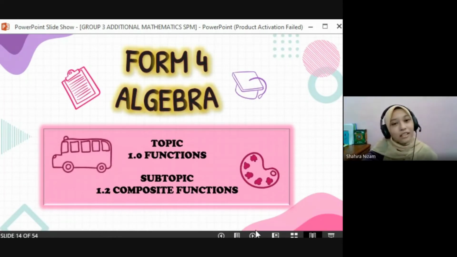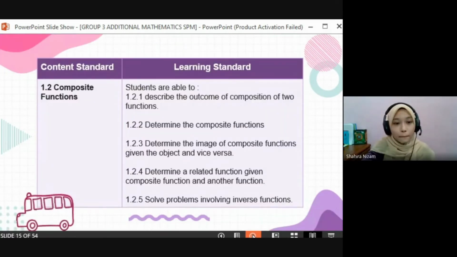Okay, next. So I pick Form 4 algebra for maths, where I choose the topic of functions. The main topic is functions, and the subtopic that I choose is composite functions. Okay, let's go for the example. Like I said before, this is the content standard, as shown by the DSKP. There are content standard and also learning standard. The content standard, which I said before is a subtopic, is 1.2 composite function.